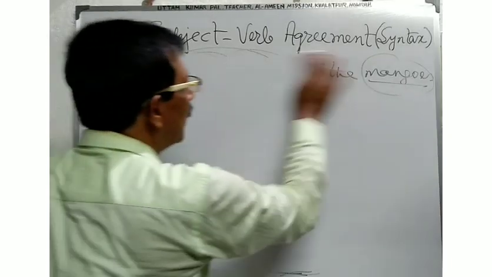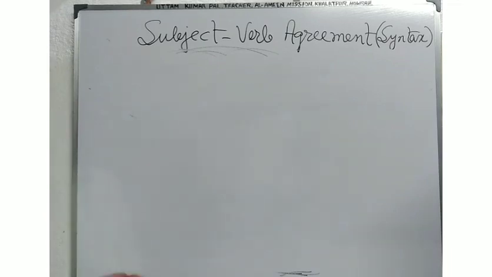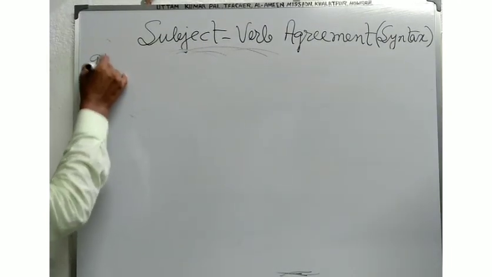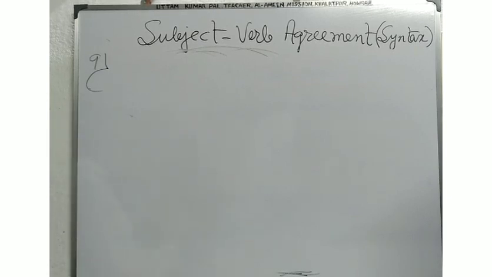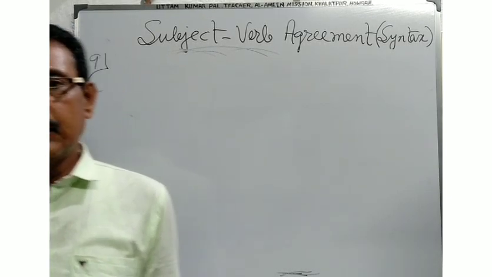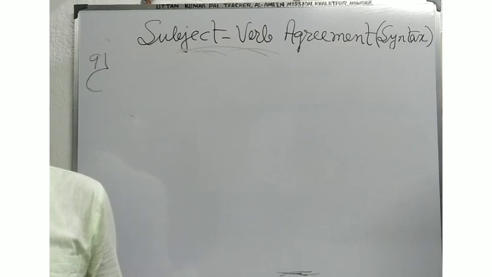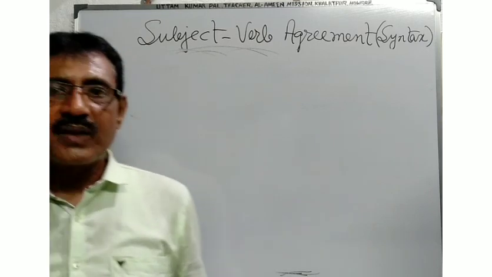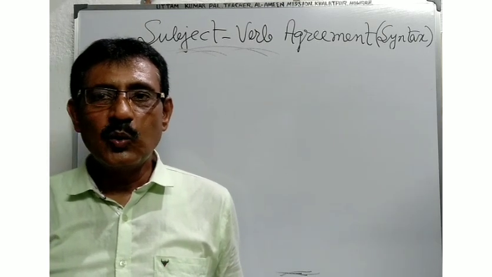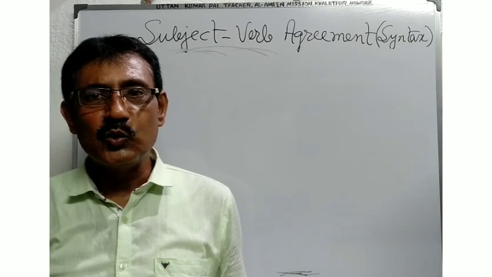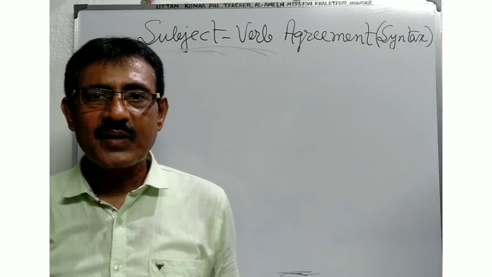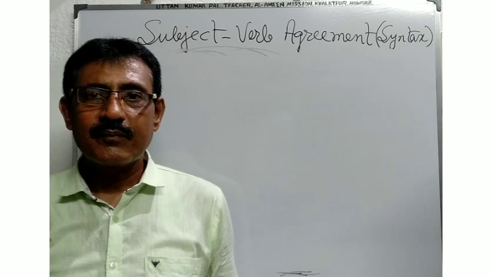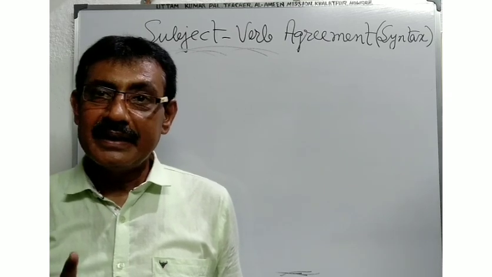Now, rule number 9. Words joined to a singular subject by with, together with, in addition to, as well as, etc., are parenthetical. It is very interesting to note.